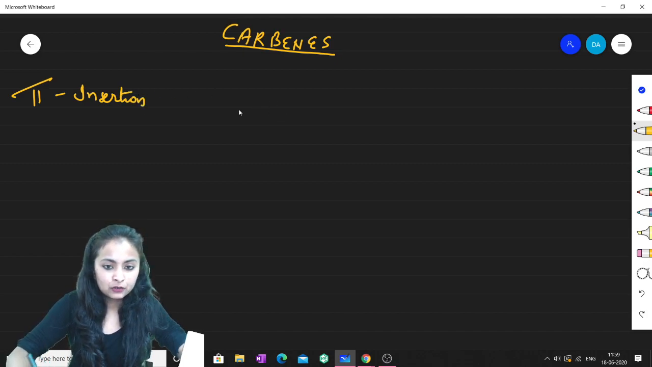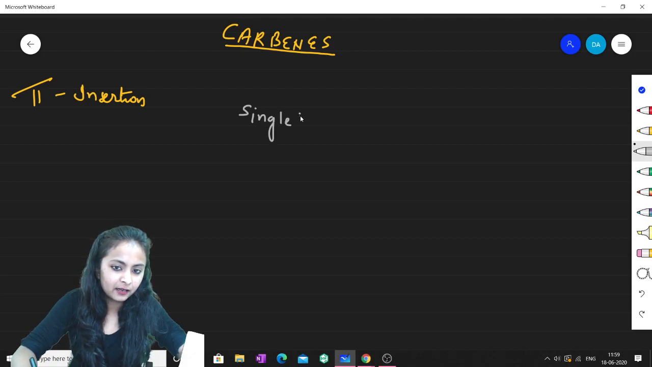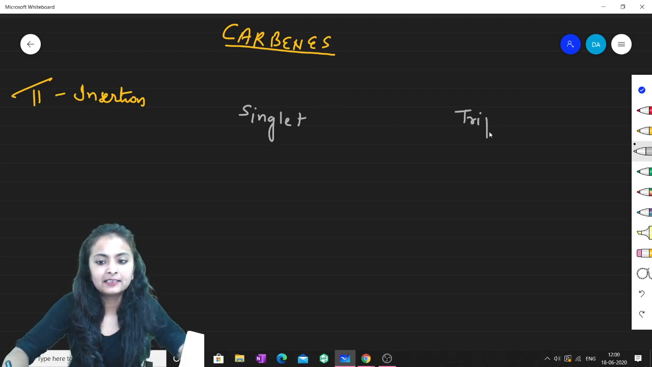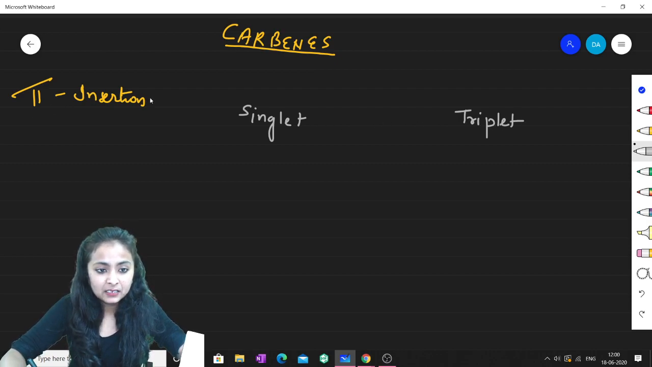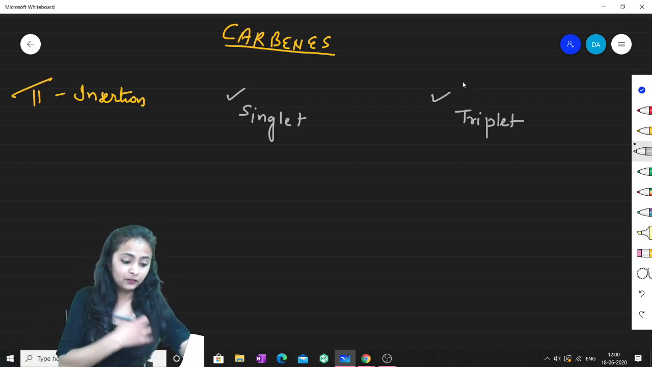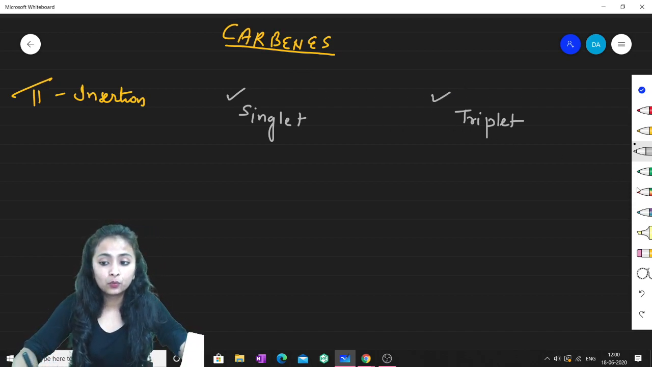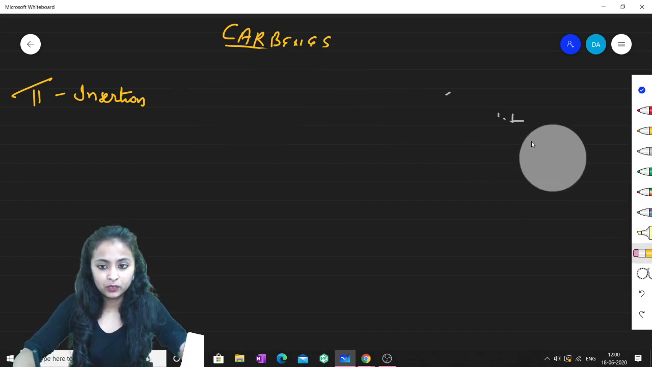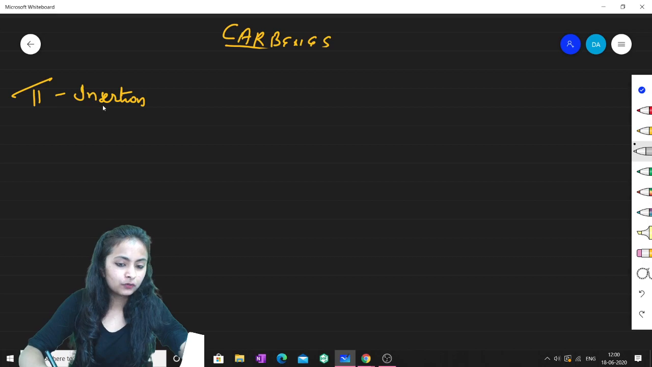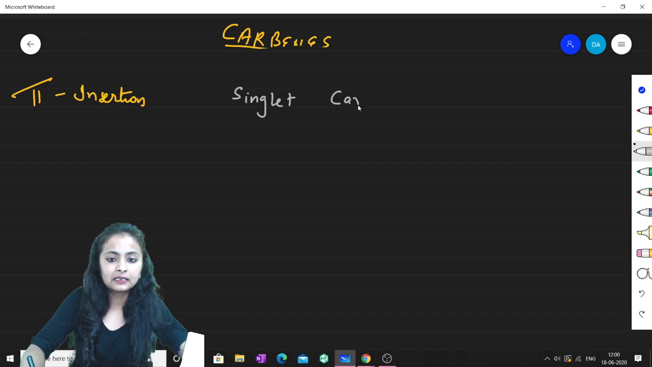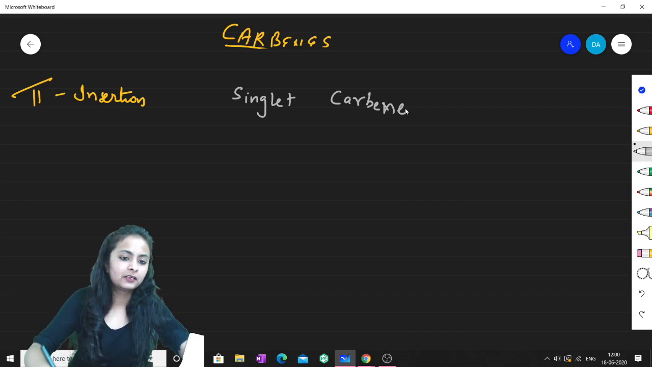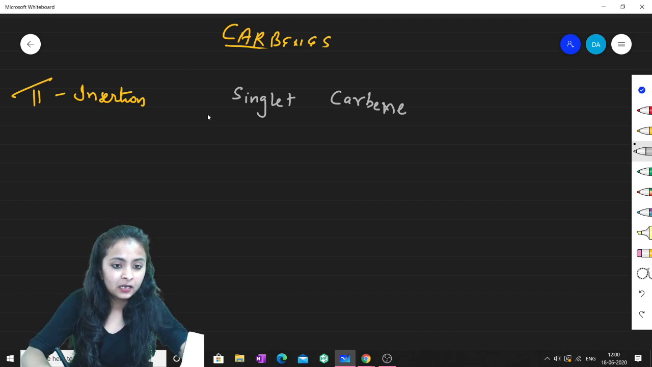Pi insertion. As you know, we have already discussed that we have two types of carbenes. One is singlet carbene, and the second is triplet carbene. Pi insertion in the case of singlet carbene is different, and in the case of triplet carbene it is again different. So let us elaborate. First of all I will be taking the singlet carbene, with an example, and I will explain the mechanism of how this pi insertion takes place.